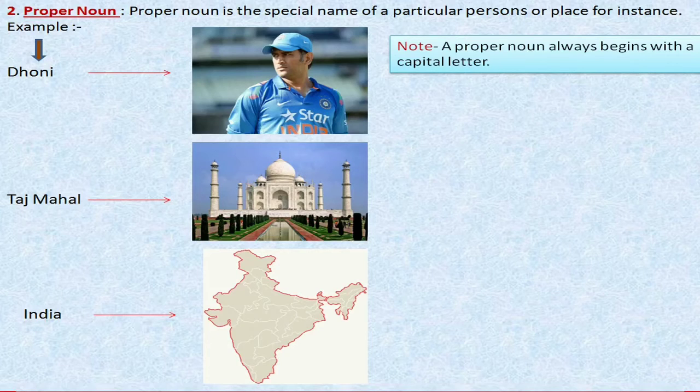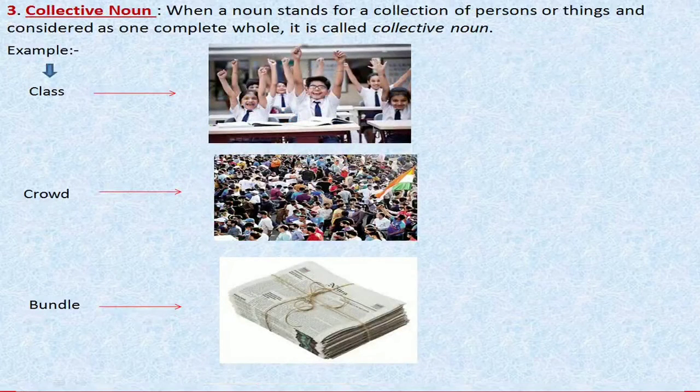Okay. Now students, the third kind of noun is collective noun. What is a collective noun? When a noun stands for a collection of persons or things and is considered as one complete whole, it is called a collective noun. For example, if we take the name class, it will not indicate a particular student of the class.